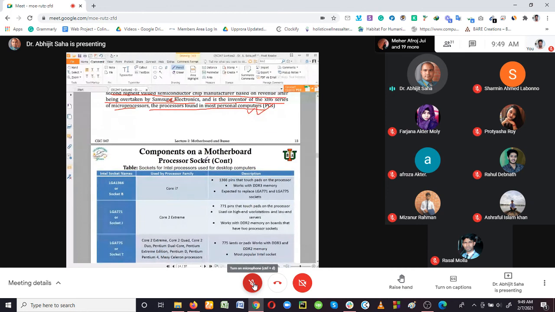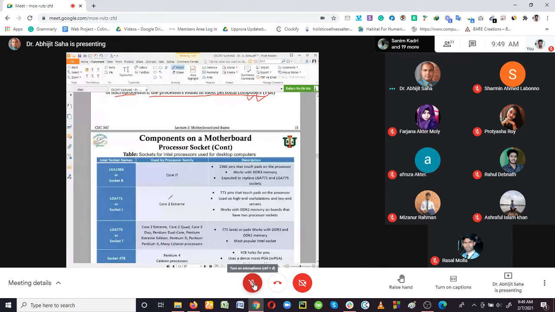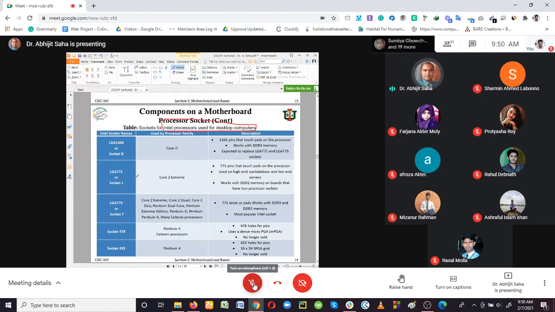Okay, so now we are going to see some of the CPU sockets. Here we are talking about AMD and Intel. We are going to see some series of CPU sockets for the Intel processor as well as for the AMD processor. It starts with the sockets for Intel processors used in desktop computers. You can see here the different socket names, the processor family that uses them, and then the description of the CPU socket.